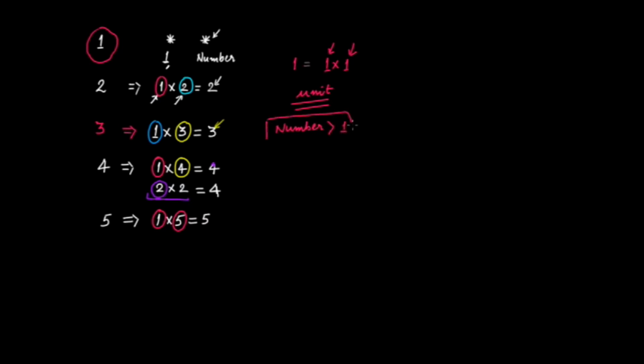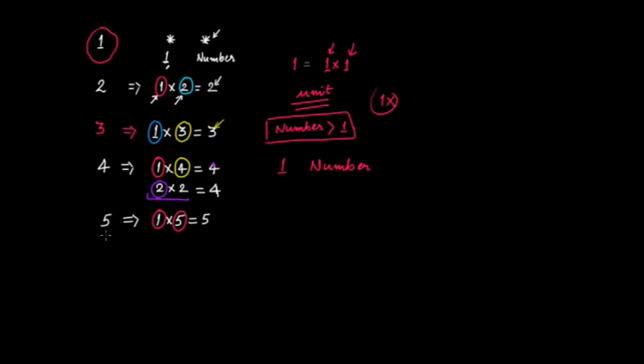This is the first condition. Therefore, 1 is not a prime number. And the next condition is the one that we discussed here, that it has only two factors or divisors, and the first one would be the number 1 and the next one would be that number itself. Okay, so this is all about prime numbers.